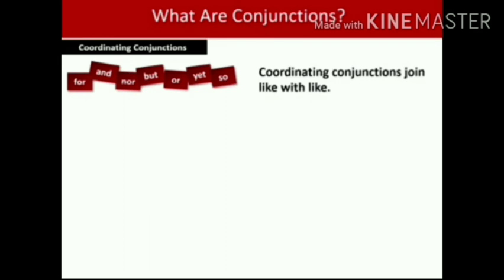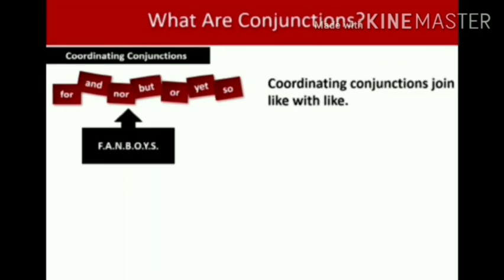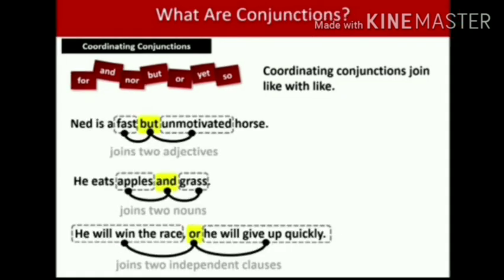Some of the coordinating conjunctions are for, and, nor, but, or, yet, so. These are the coordinating conjunctions. You can also easily remember them by FANBOYS, which is formed from the first letters of the conjunctions. Some example sentences for coordinating conjunctions are: Need is a fast but unmotivated horse.